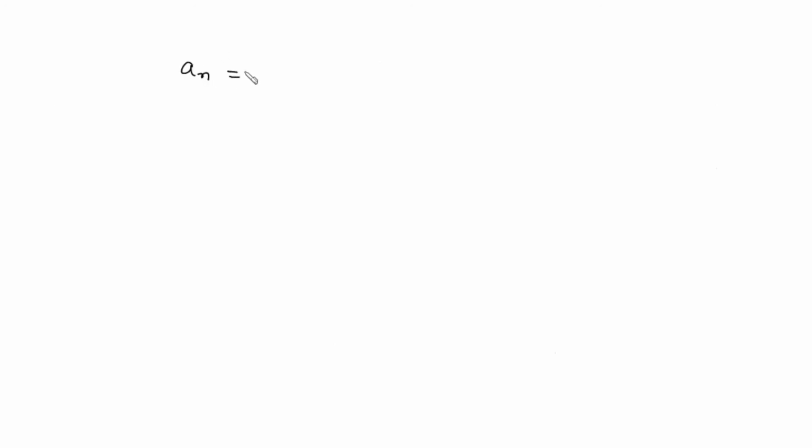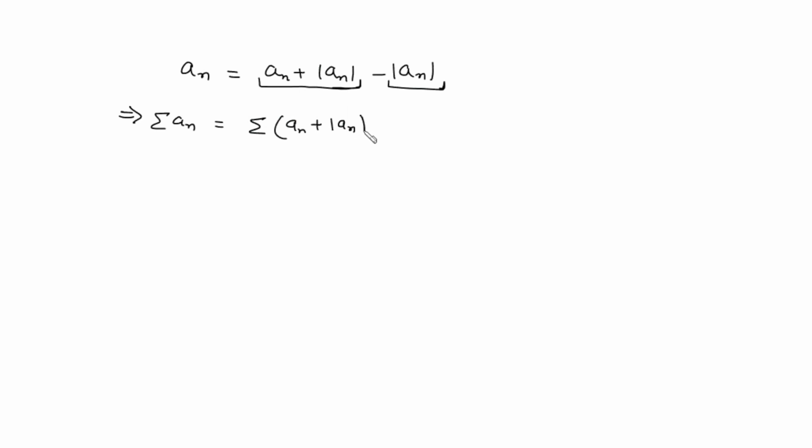Now just see, this an can be written as an plus mod of an minus mod of an. This series is convergent, this series is convergent, so the difference of two convergent series is again convergent. So this implies the series an can be written as the series an plus mod of an minus the series mod of an, right?